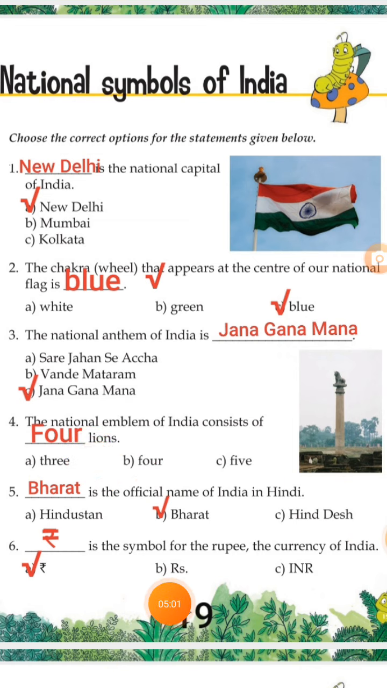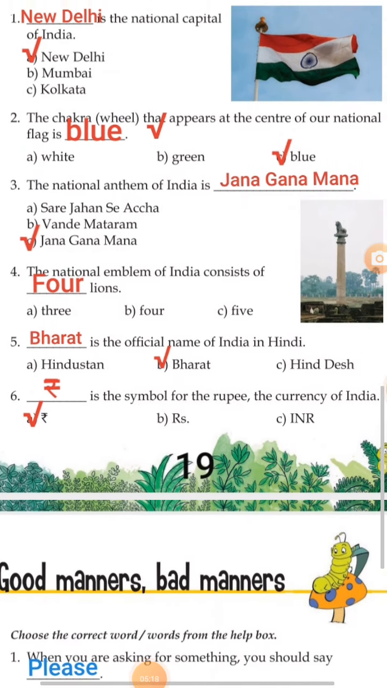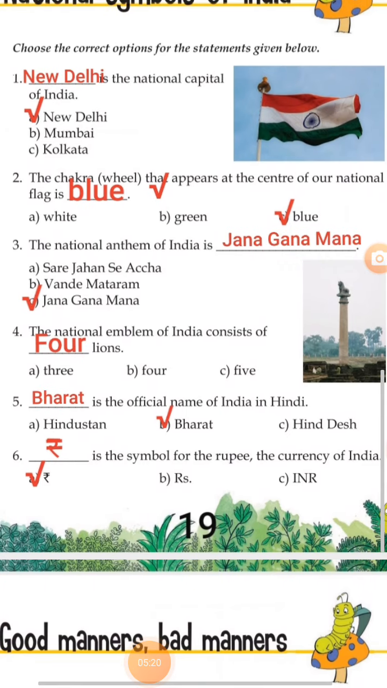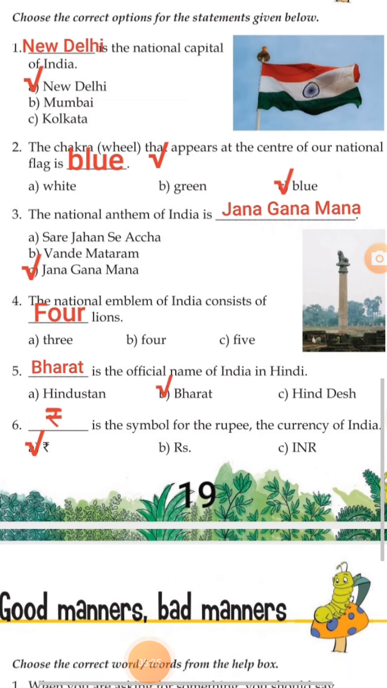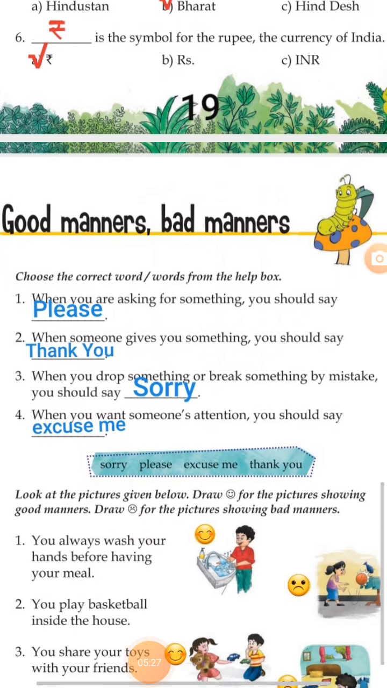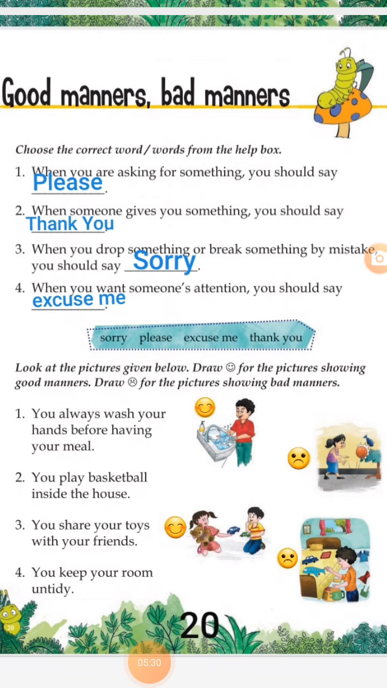Dash is the symbol of the rupee, the currency of India. Options are Re for rupees, next RS, INR. So the correct answer is Re for rupees. So the complete statement will be, Re for rupees is the symbol for the rupee, the currency of India. So dear students, I hope you have understood the given national symbols of India in this chapter.